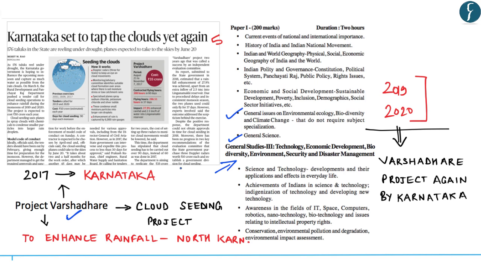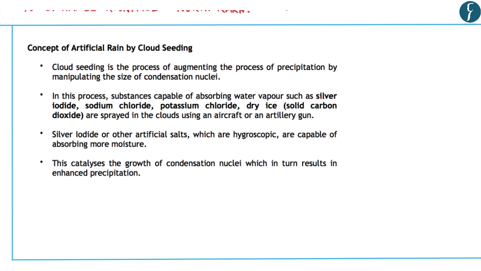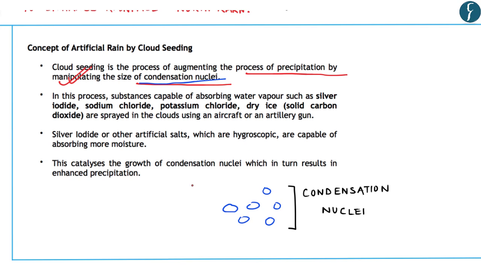On this note, let us understand the concept of artificial rain by cloud seeding. Now it mentions that cloud seeding is the process of augmenting the process of precipitation by manipulating the size of condensation nuclei. So in this entire concept of artificial rain, the most important role is played by condensation nuclei. Now these condensation nuclei are tiny particles in the air that provide surface area for water vapor to condense onto.